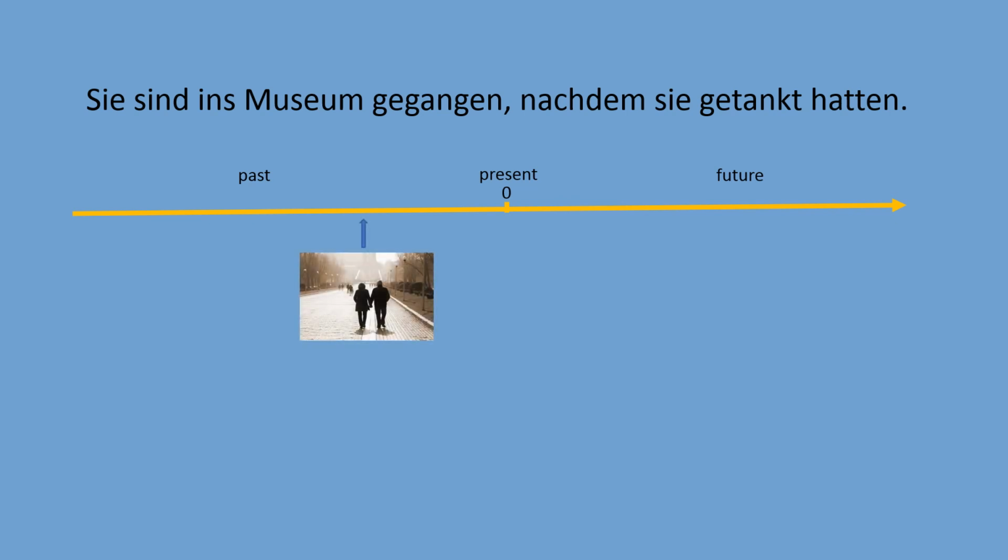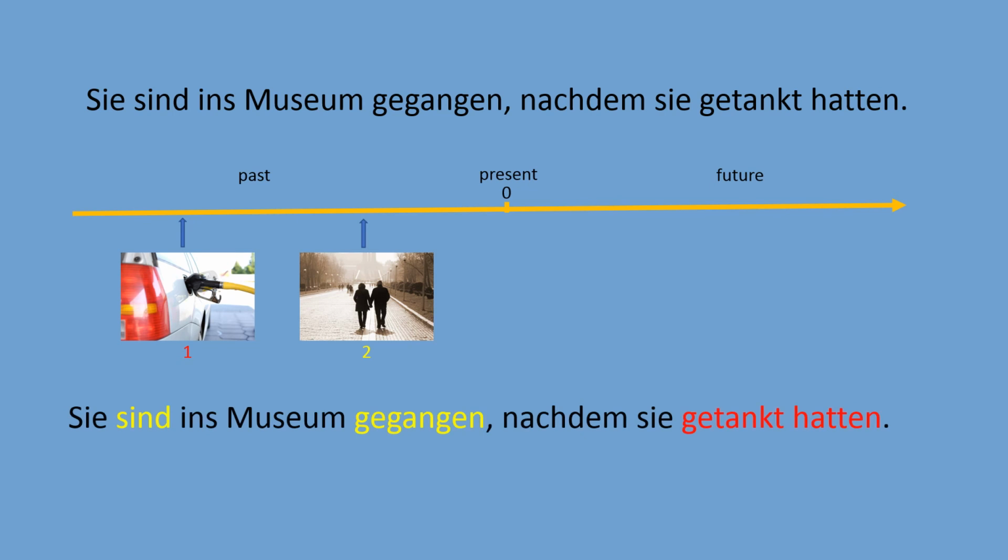So in the past, they went to the museum, but what they did before was fill the car. So the activity with the car was activity number one in the past. It occurred before another action, before they went to the museum. So going to the museum is the second action, which happened after.